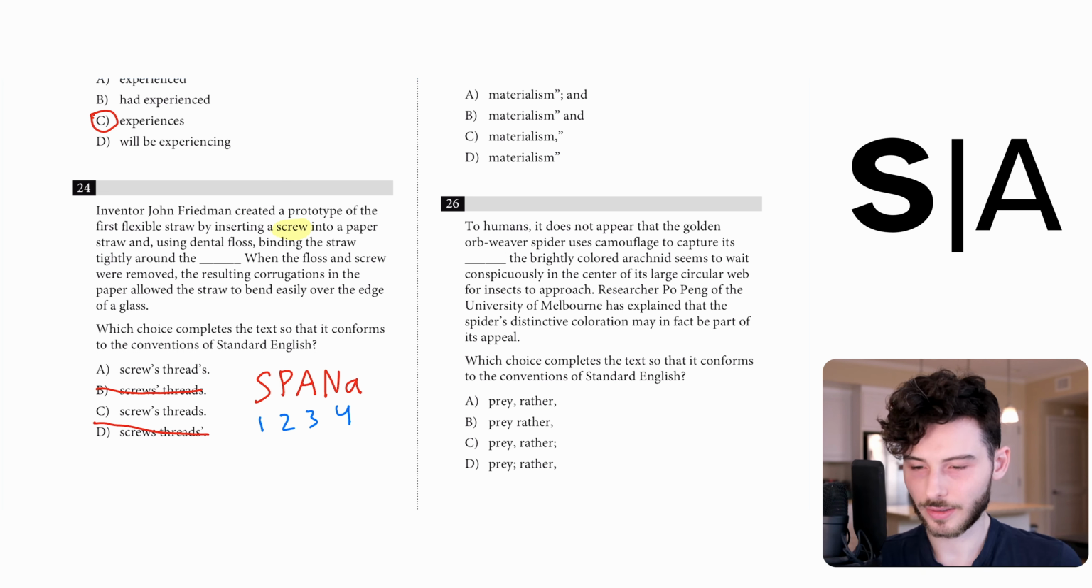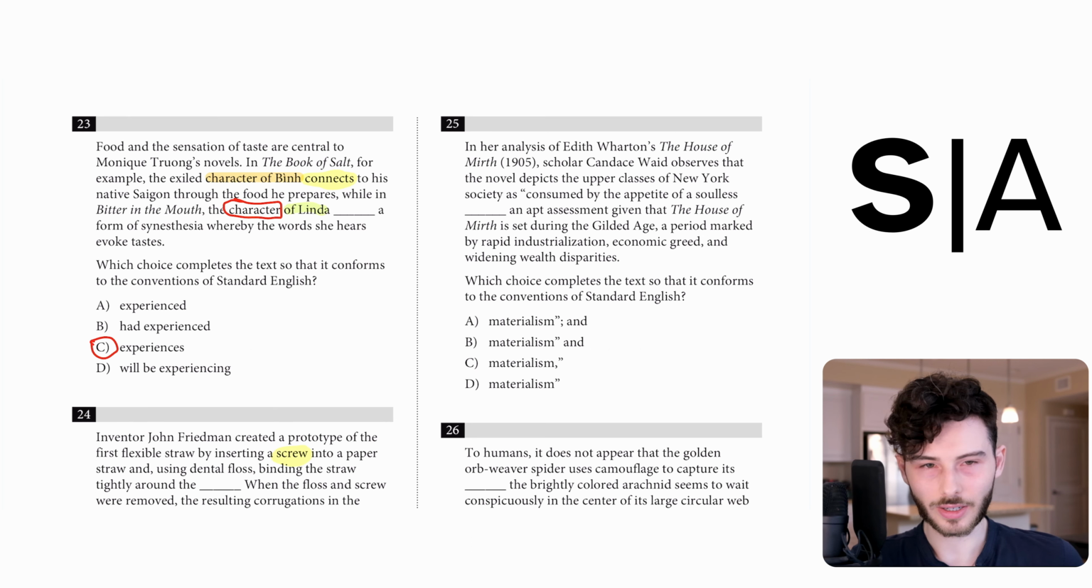If you compare A and C, you wouldn't have another possessive here, because a possessive is an adjective, not a noun. We need to have threads as a plural noun that has no apostrophe. This means that the answer is C. The threads are the noun or the thing that the screw has, and the screw is singular because it's singular earlier in the passage.